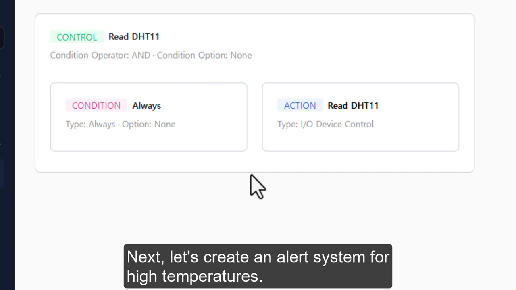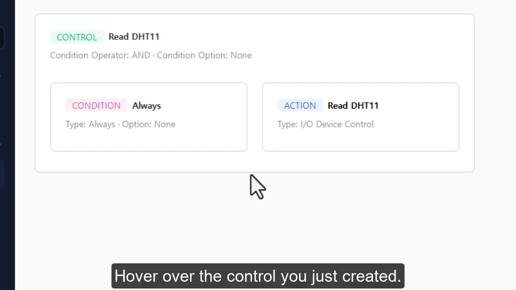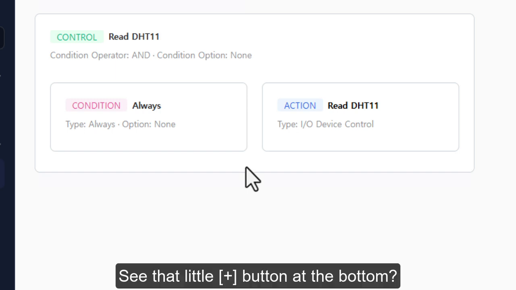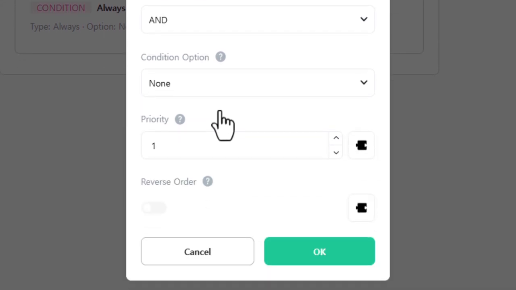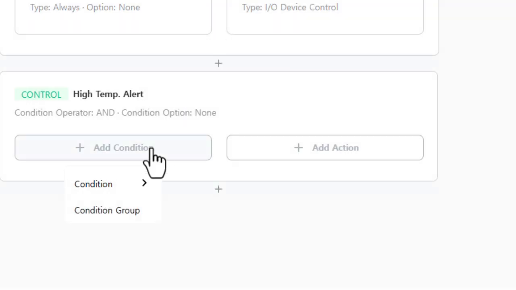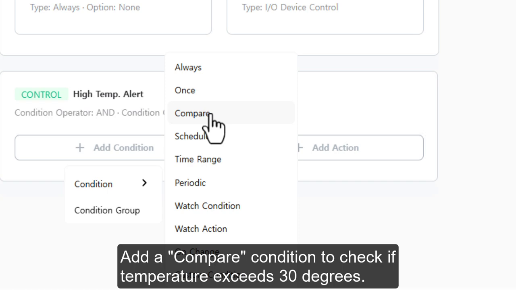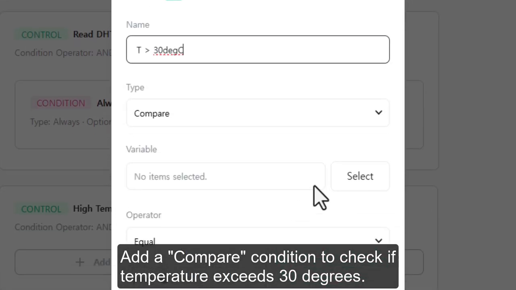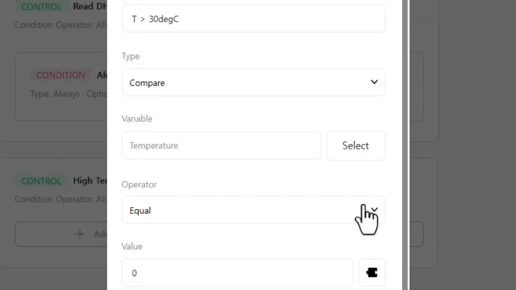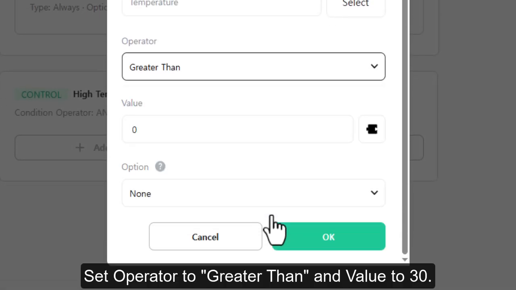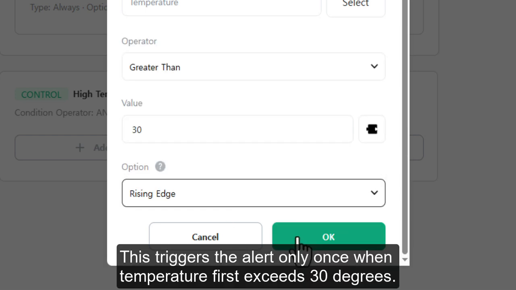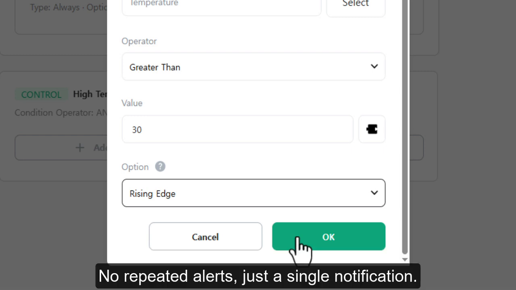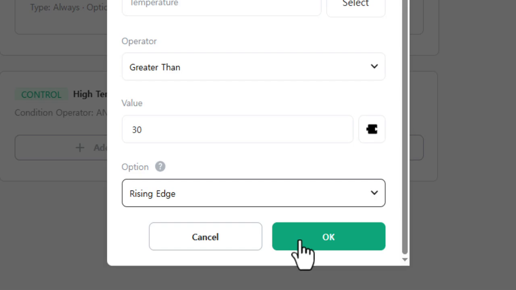Next, let's create an alert system for high temperatures. Hover over the control you just created. See that little plus button at the bottom? Click it to add a new control. Add a compare condition to check if temperature exceeds 30 degrees. Select the temperature variable. Set operator to greater than and value to 30. Set option to rising edge. This triggers the alert only once when temperature first exceeds 30 degrees. No repeated alerts, just a single notification.